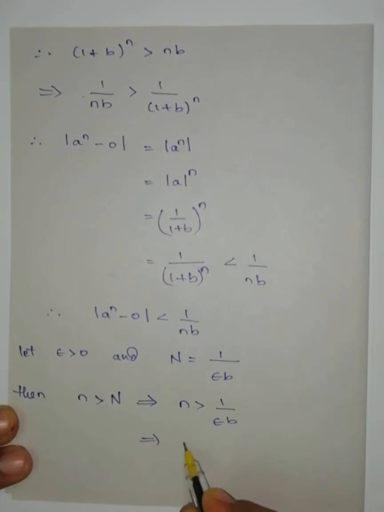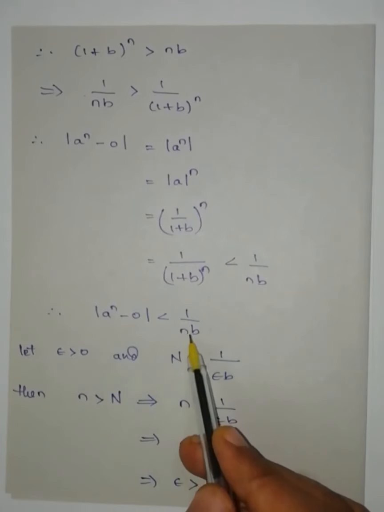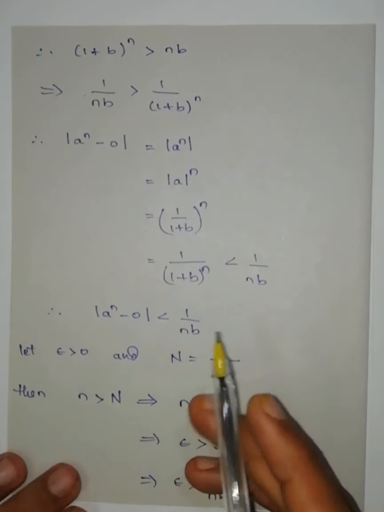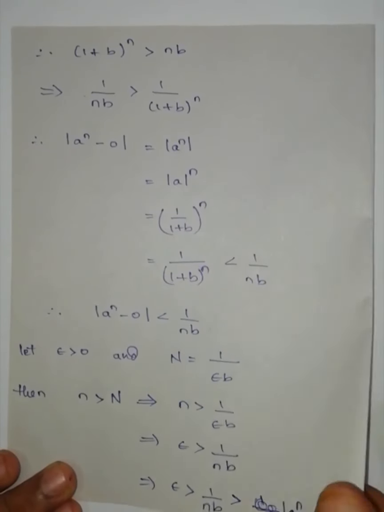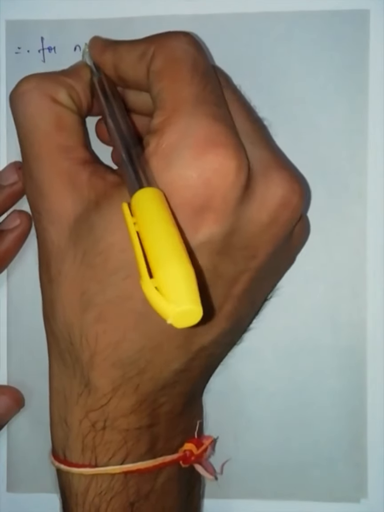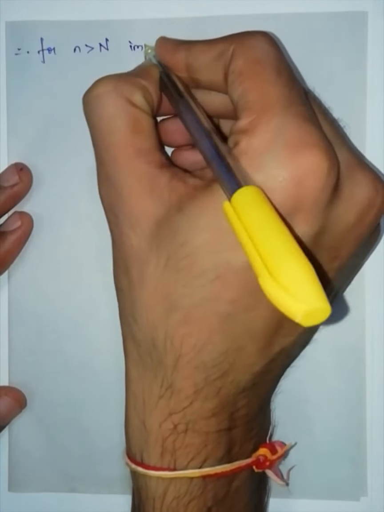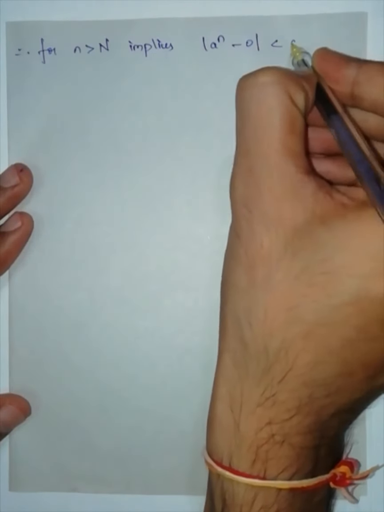Cross multiply, epsilon is greater than 1 by nb, and 1 by nb is greater than modulus of a to the power of n minus 0. So therefore, for small n greater than capital N, we got modulus of a to the power of n minus 0 is less than epsilon.